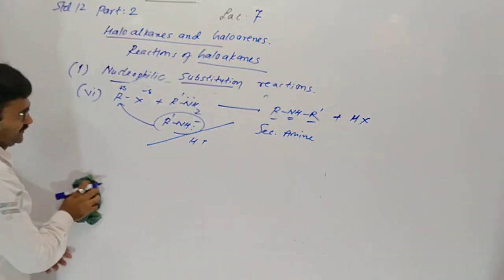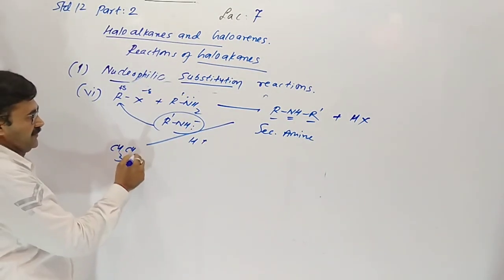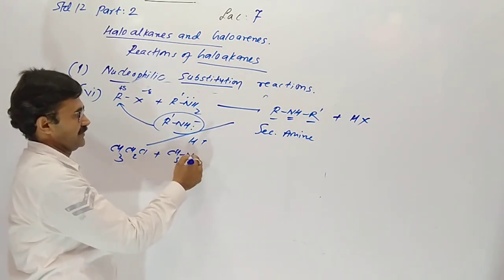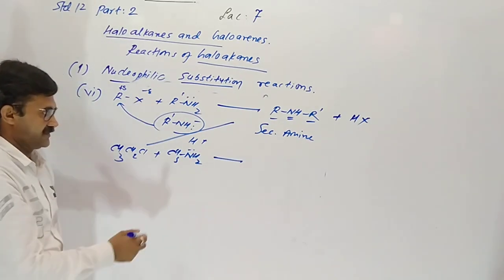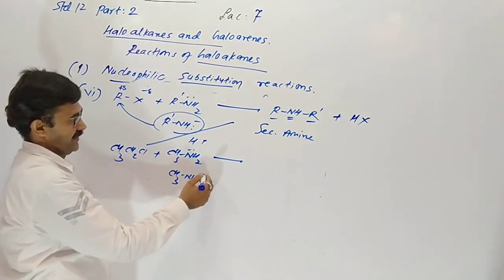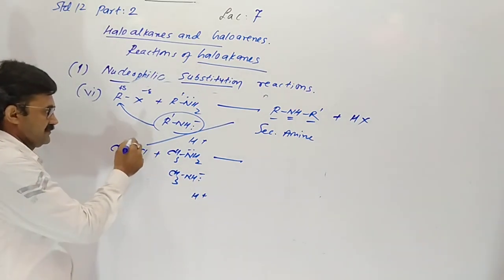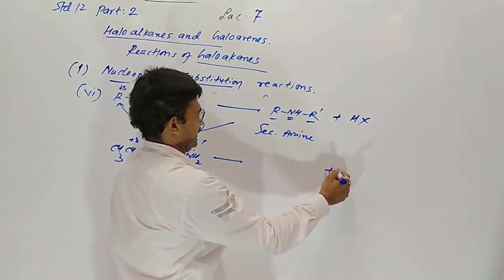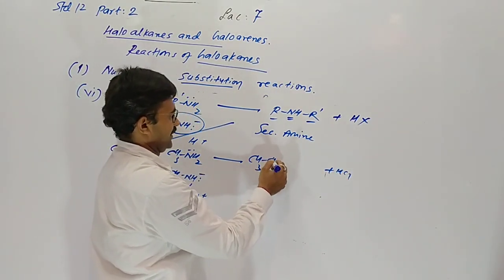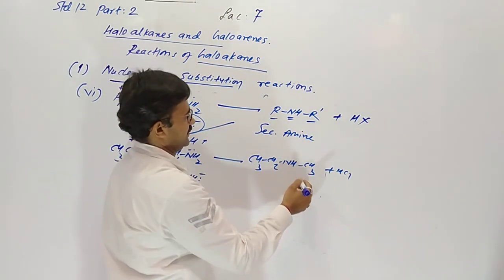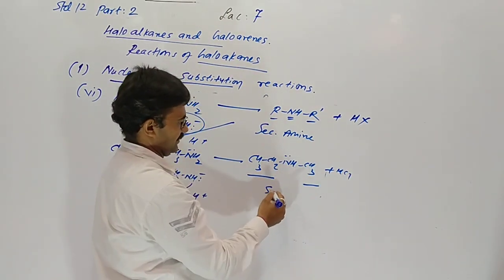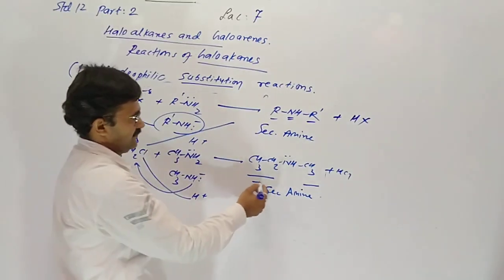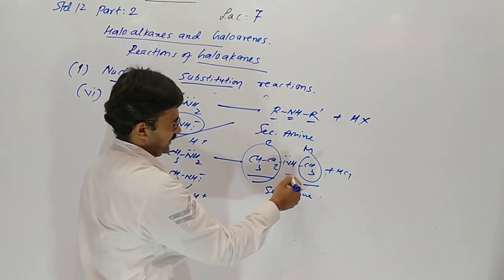Now an example: chloroethane is reacting with methylamine. So here two parts, CH3NH- and H+. Ethyl combines here, chlorine with hydrogen as HCl. So one side ethyl and one side methyl. Ethylmethylamine, a secondary amine, occurs. Ethyl, E comes first, so ethylmethylamine.